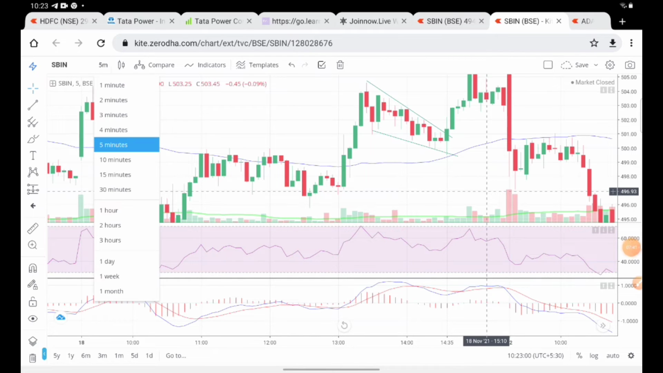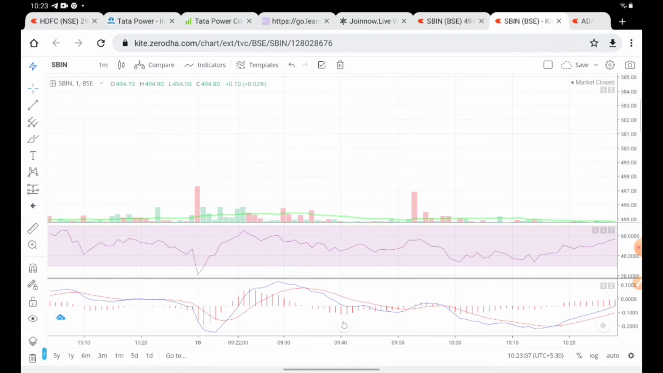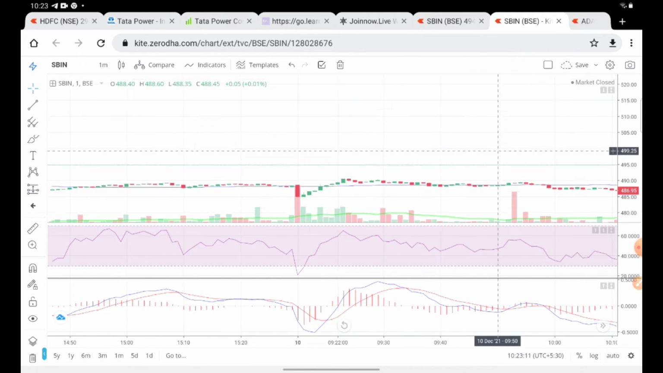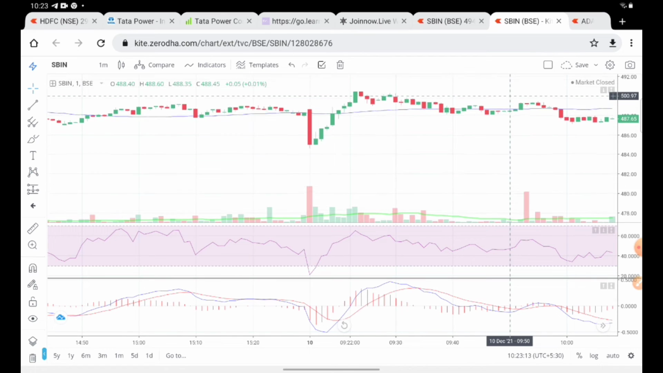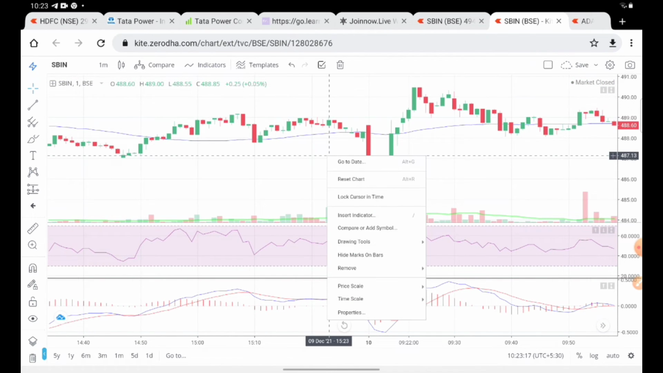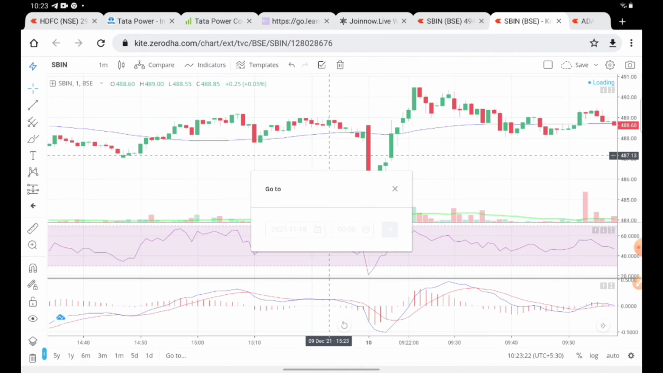So what I am saying is, just lower the time frame from 5 minute to 1 minute. Okay, it's actually gone again. 10th of December is here. Just go to date and 18th.